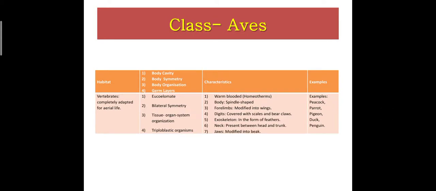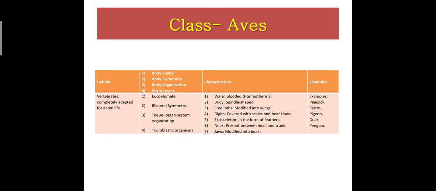Class Aves. Habitat: these are completely adapted to aerial life. They have eucoelomate body cavity. True coelom is present. They have bilateral symmetry. They have tissue organ system organization, and these animals are triploblastic organisms. Characteristic: they are warm-blooded animals, that is homeotherms.